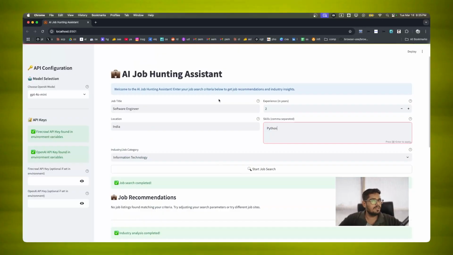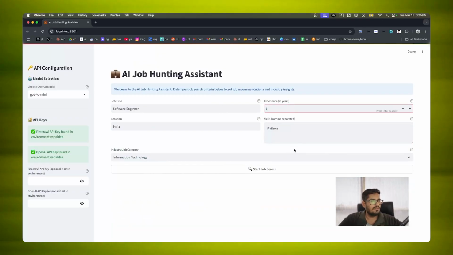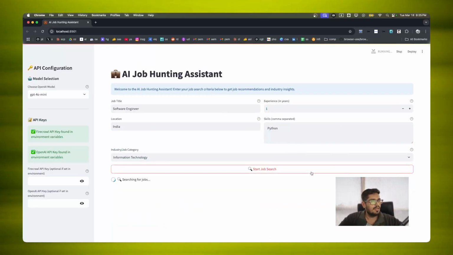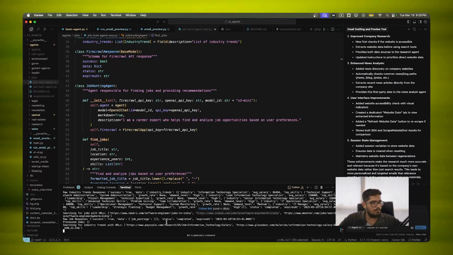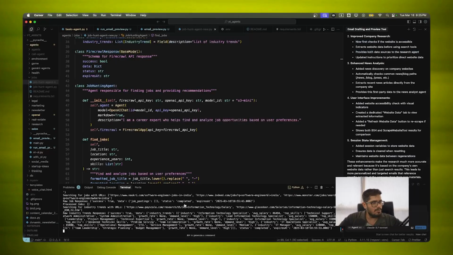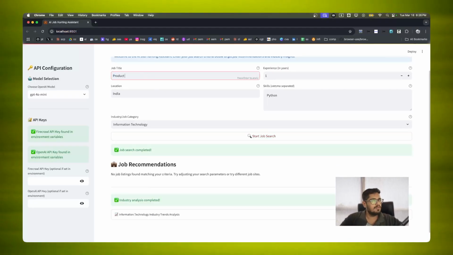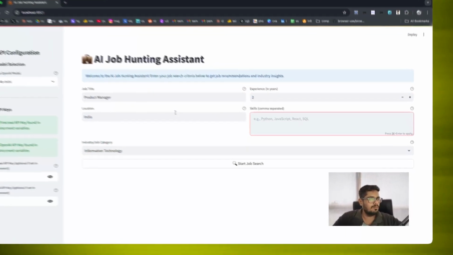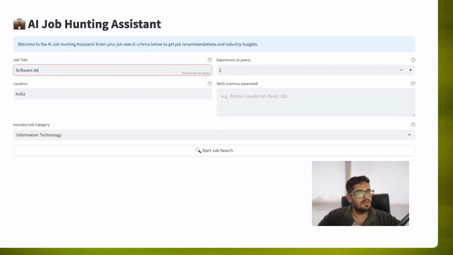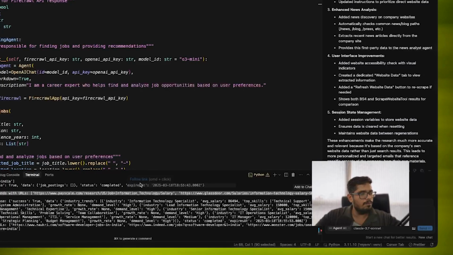Let's quickly remove things like Python. Unfortunate time for being a software engineer, I guess. Then we do start search again, and this time hopefully we find something. In 3 of the websites it looked at, nothing was found, which is strange because it does find something, at least for product manager. But for software engineer it does not look like it's finding much info. You can see it did not find anything again. Let's remove skills and put software developer, select software development, and look for it.